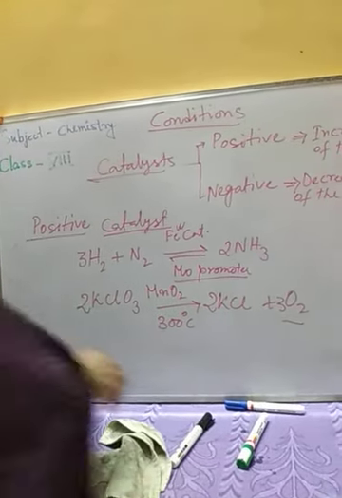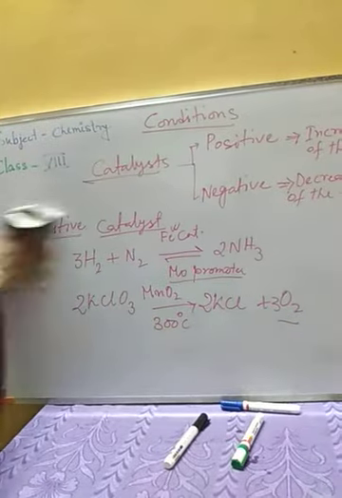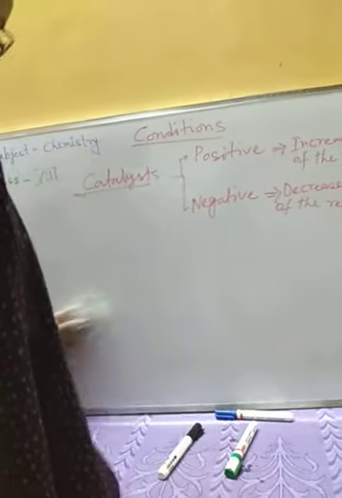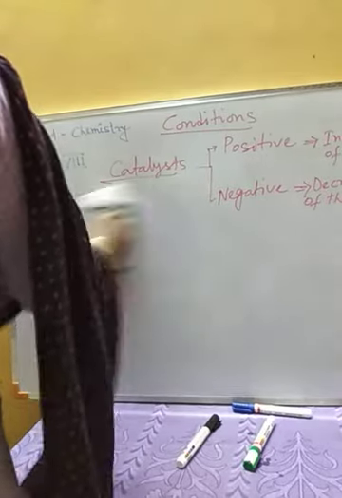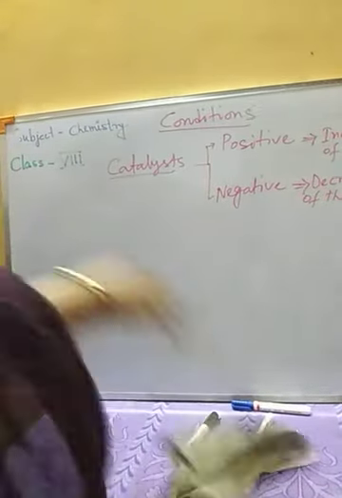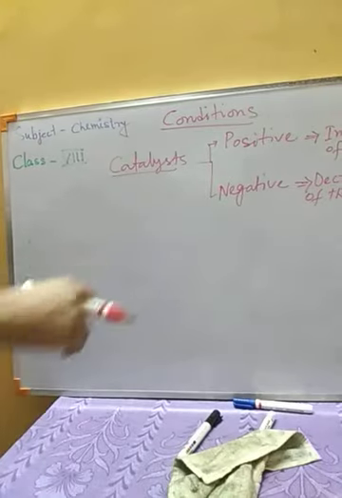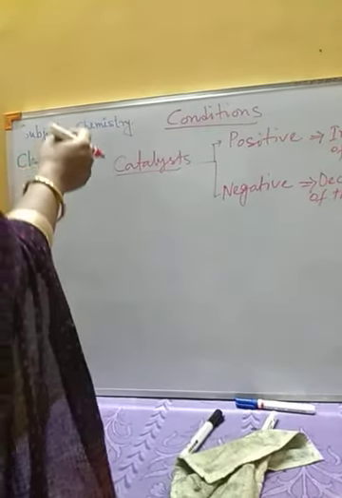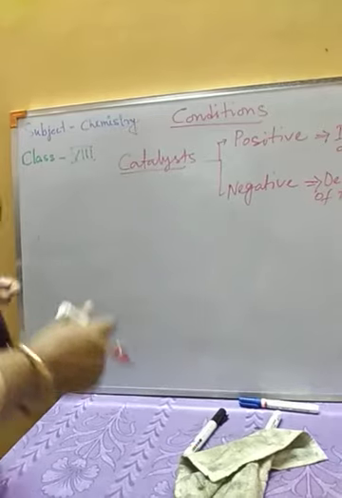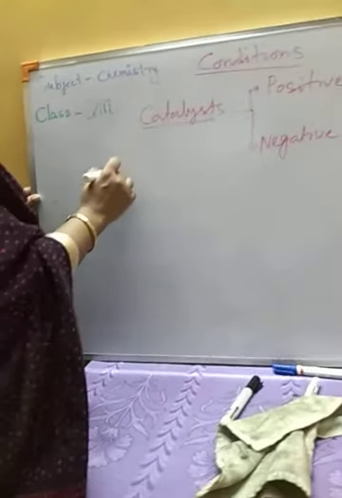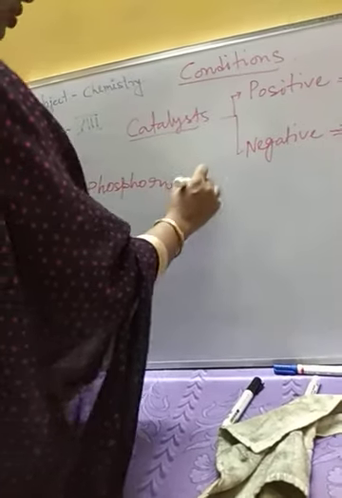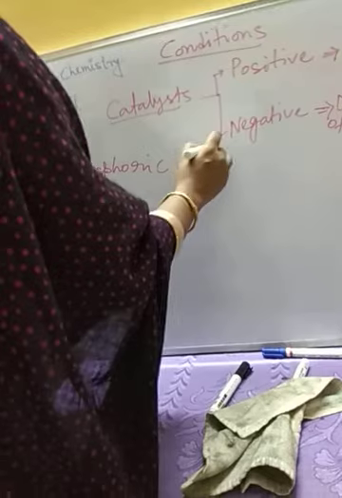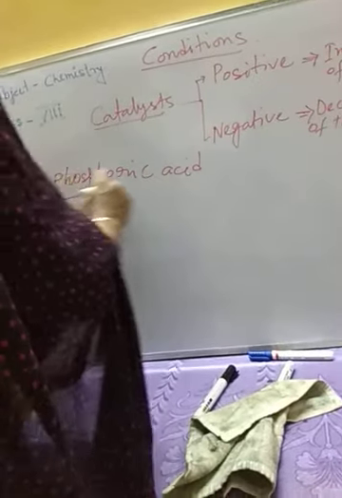Now negative catalyst. Negative catalysts are those catalysts which reduce the rate of the reaction, which decrease the rate of the reaction, and one such catalyst is phosphoric acid.